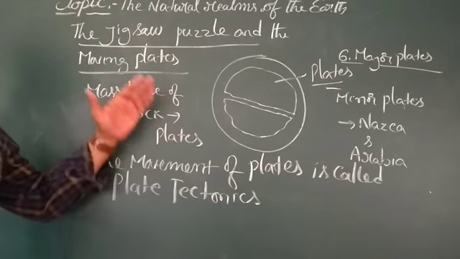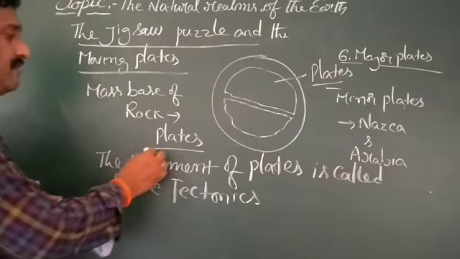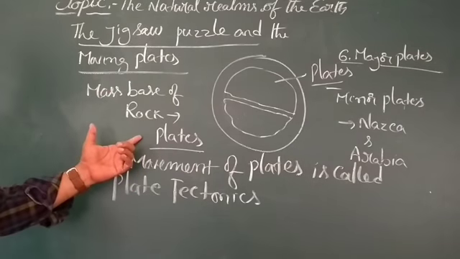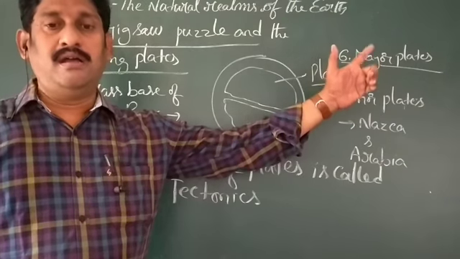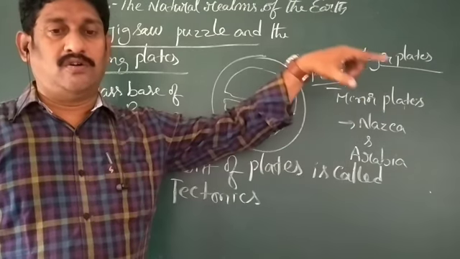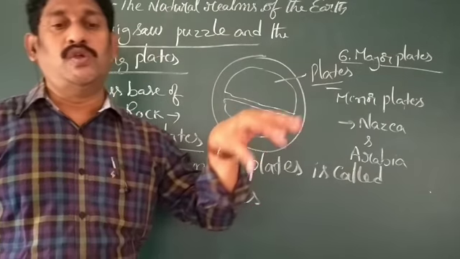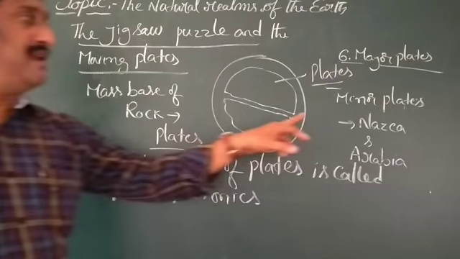Okay, now we are discussing that. What is the definition of plates? Mass base of rocks. How many major plates? 6 major plates. What are they? Africa, North America and South America, Indo-Australian, Antarctica, Eurasian and Pacific plates. And what are the minor plates?